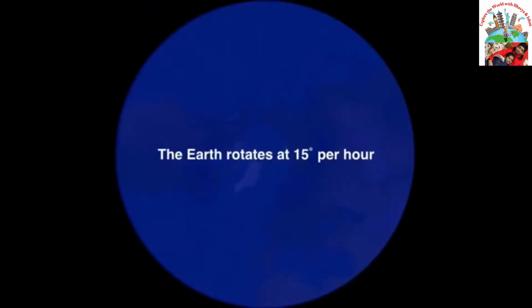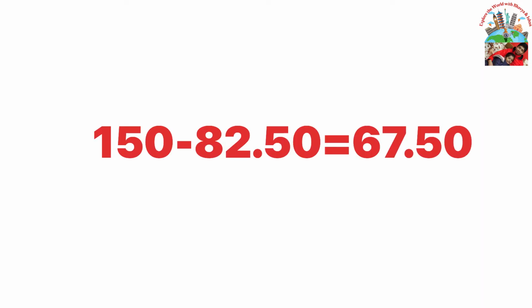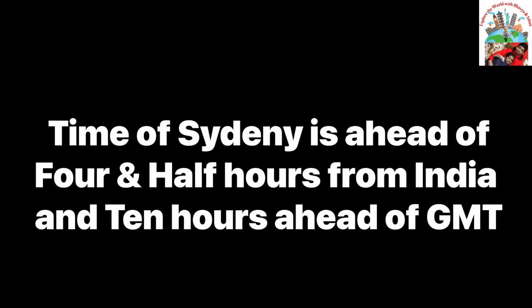So, as we now know that Earth rotates 15 degrees in 1 hour, therefore, when we divide the difference of India and Sydney, that is 67.5 by 15 degrees, it comes out to be 4.5 hours. So, Sydney is 4.5 hours ahead of Indian Standard Time and 10 hours ahead of Greenwich Standard Time.